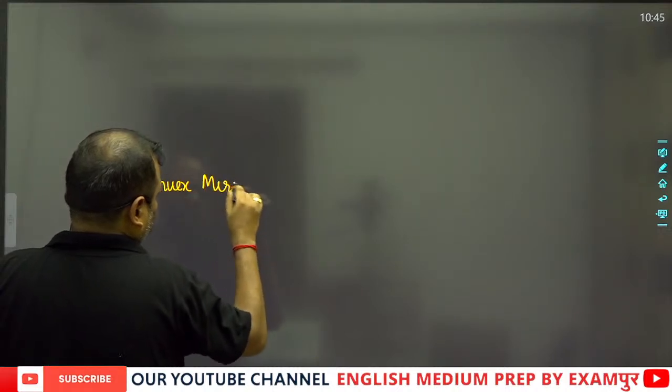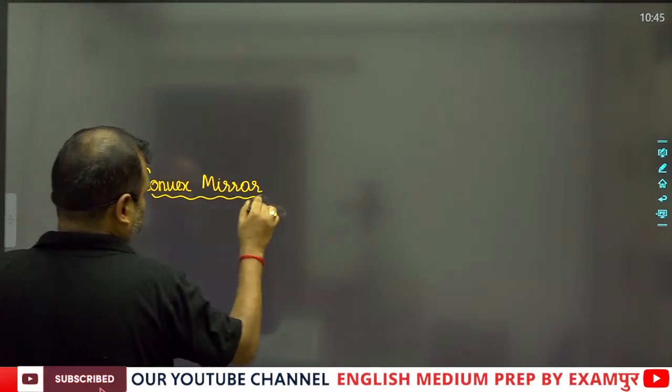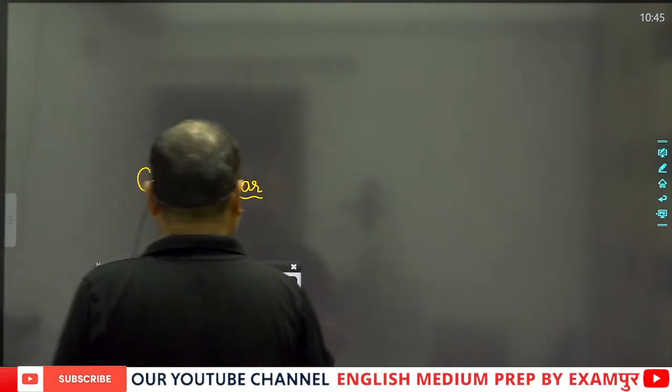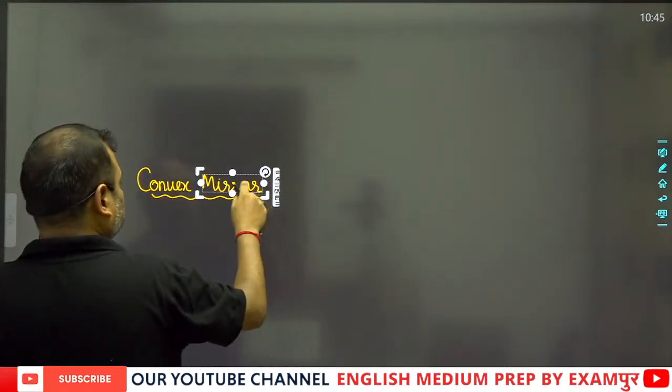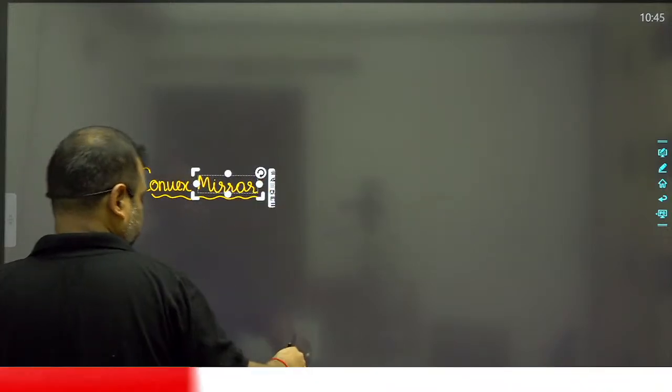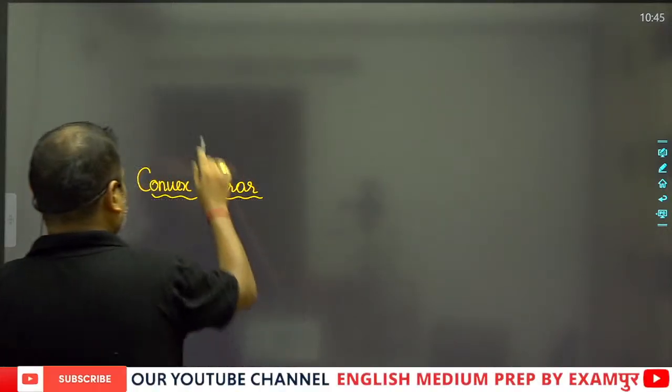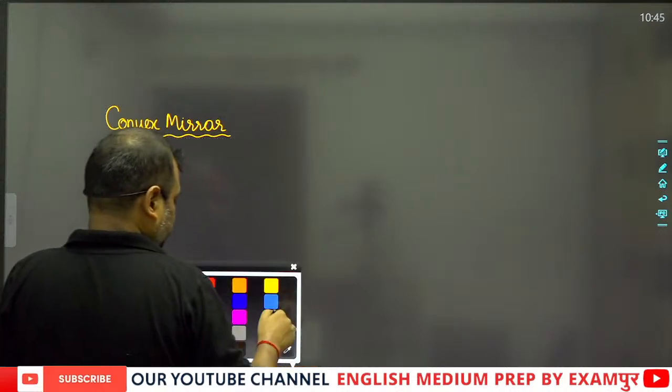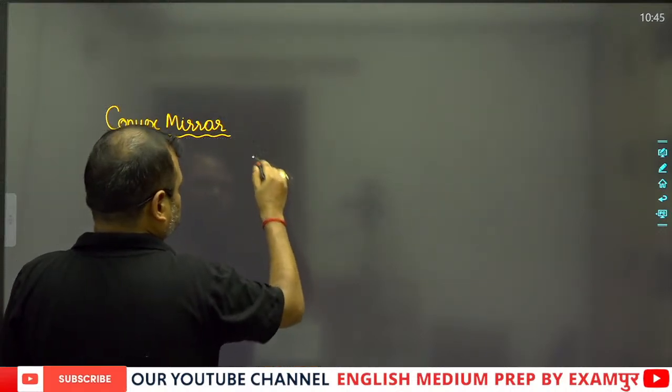Convex mirror. Suppose that this is the convex mirror, like this.